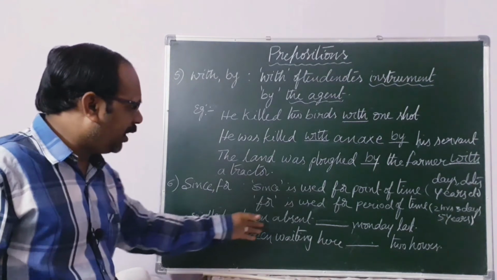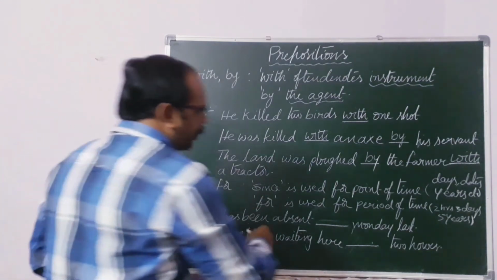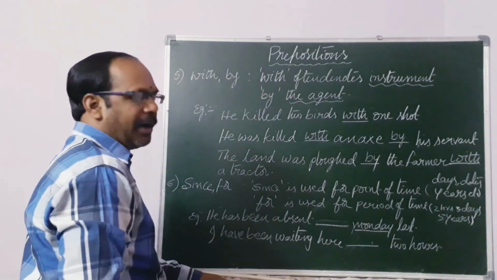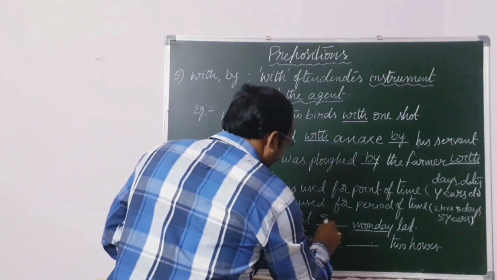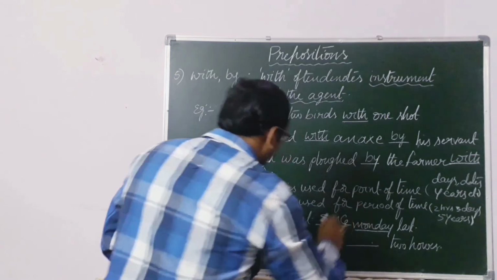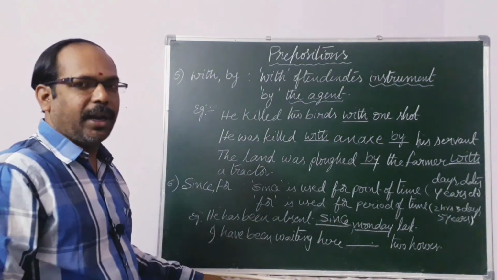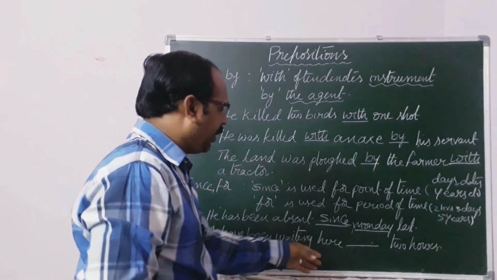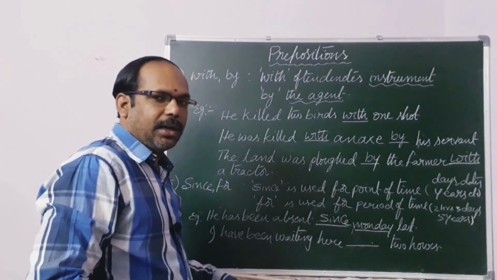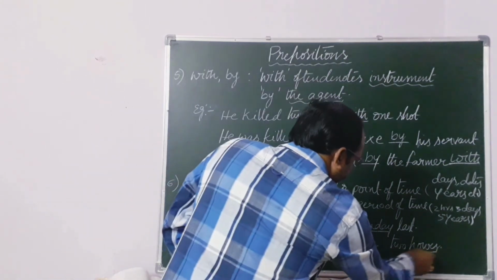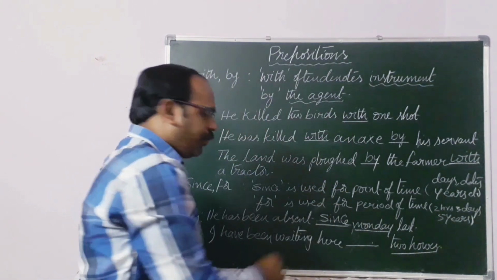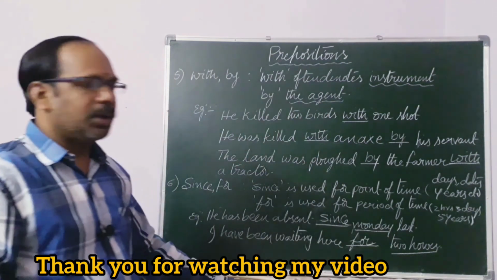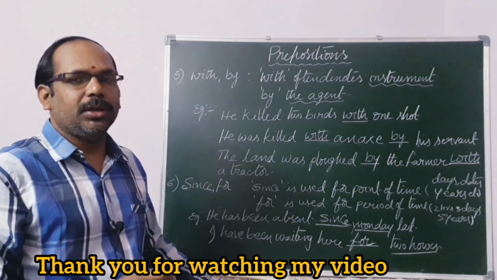So, he has been absent dash Monday last. Monday is a particular time. It is a point of time. Use since. He has been absent since Monday last. And I have been waiting here dash 2 hours. It is a period of time. So I have to mention for. Here, for. So since denotes point of time, for denotes period of time.